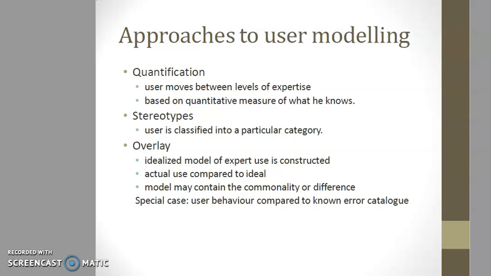The model may contain commonality or difference. The resulting user profile may represent either the commonality between the two models or the differences. An advantage of this style of modeling is that it allows a certain degree of diagnostic activity on the part of the system.